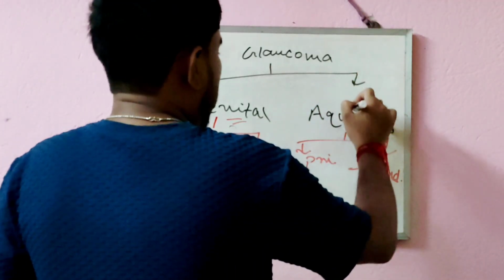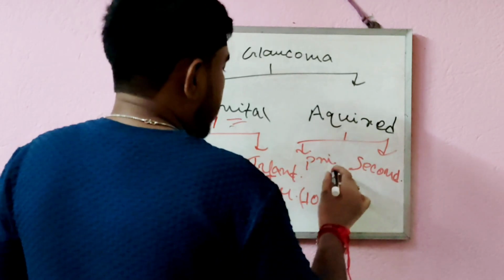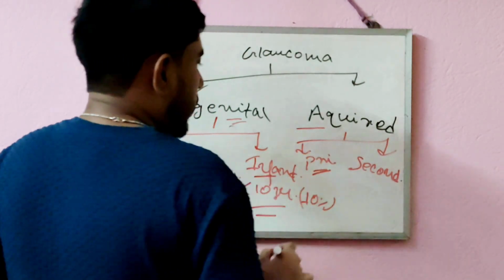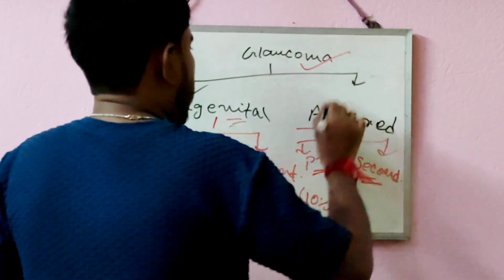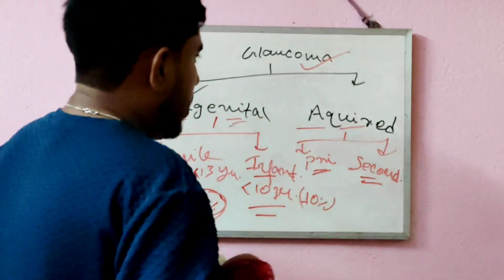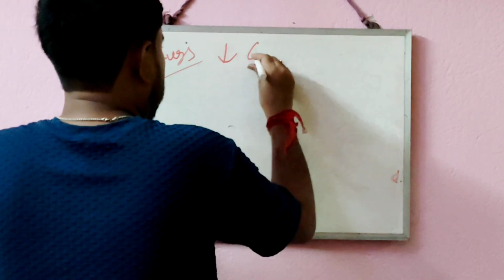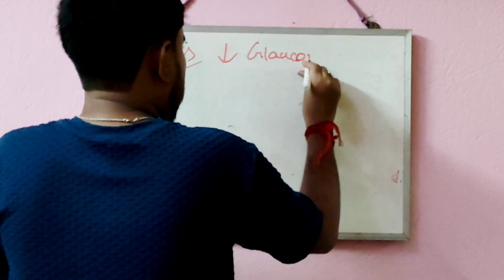Then the second type of glaucoma is acquired glaucoma. In acquired glaucoma also two types are there: primary acquired glaucoma and secondary acquired glaucoma. So by this I have finished the types of glaucoma. Now, drugs used to treat glaucoma.